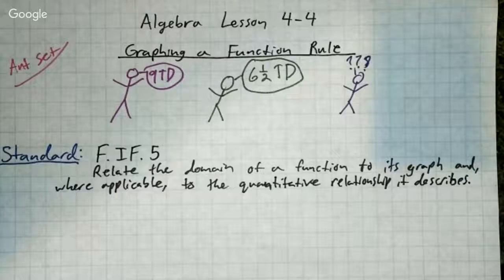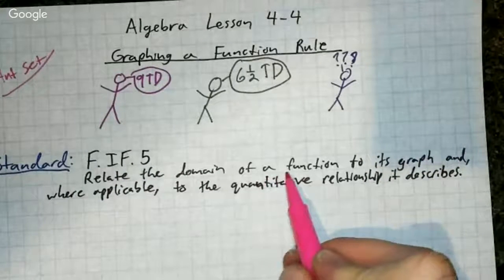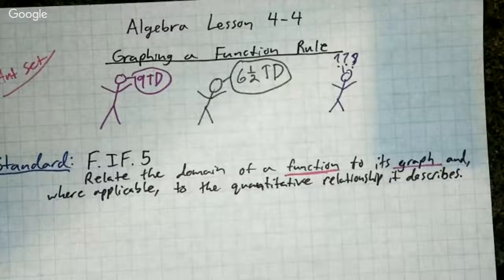Okay, so that's our first one. That one's not too difficult to understand. Basically, all it's asking us to do is to find the function and match it to a graph. Which function goes to a graph and which graph goes to a function.